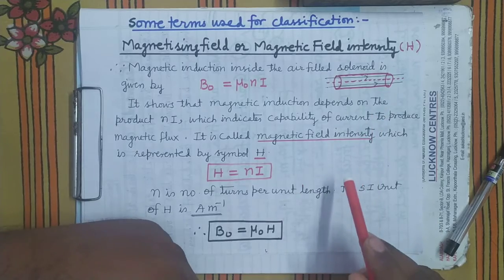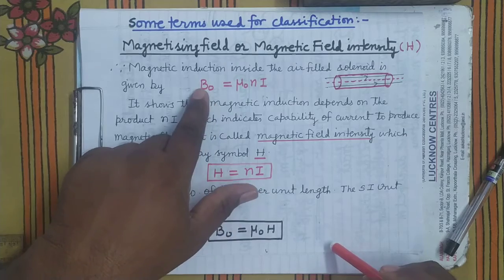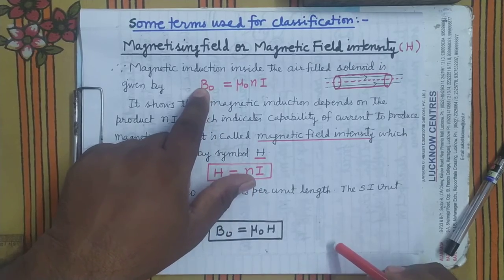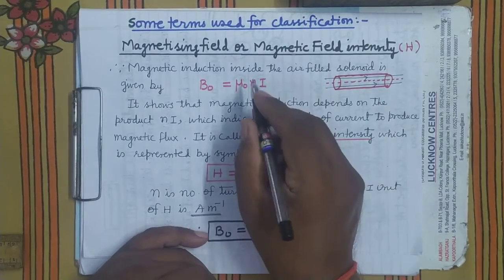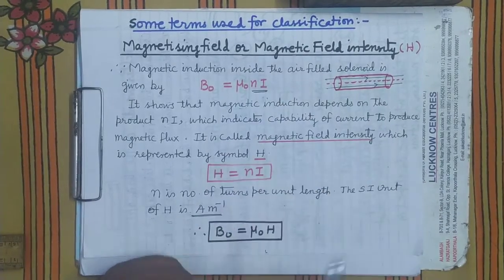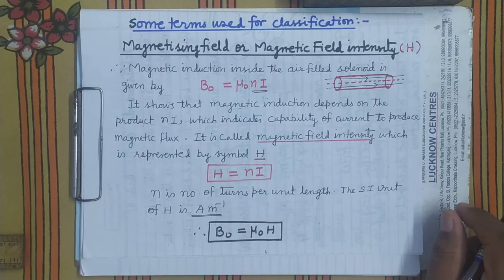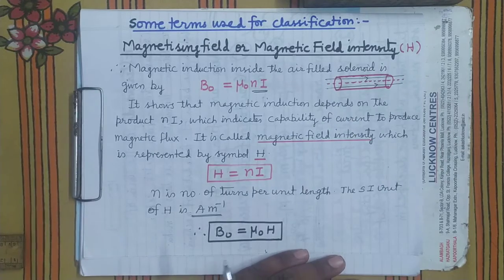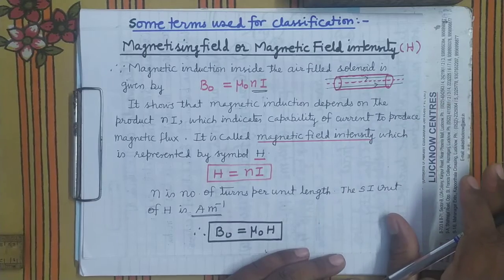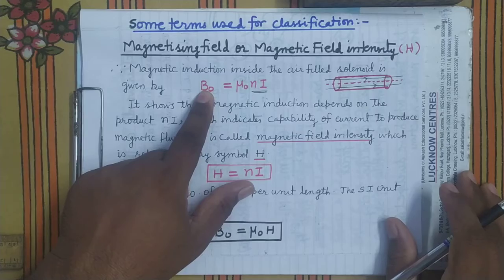coil wound over it. So you can see its magnetic induction depends upon what factor? It depends upon the product nI. The value of B0 depends upon n into I. If you increase the number of turns per unit length, or if you increase the current, or if you increase both, what will happen? Magnetic induction inside the solenoid will be increased.